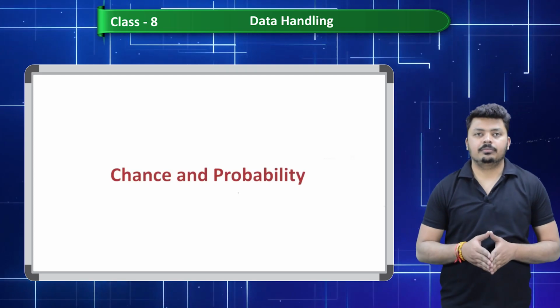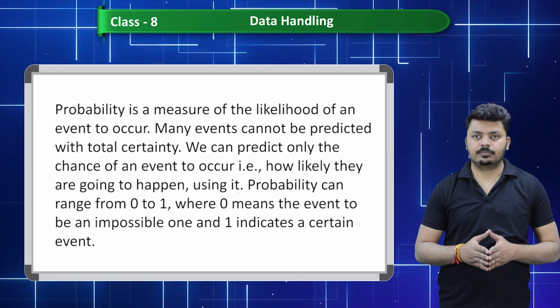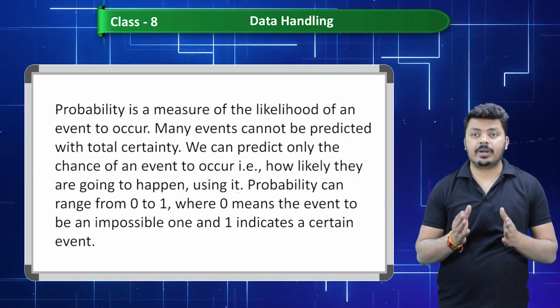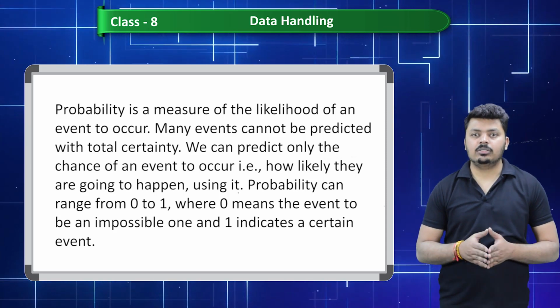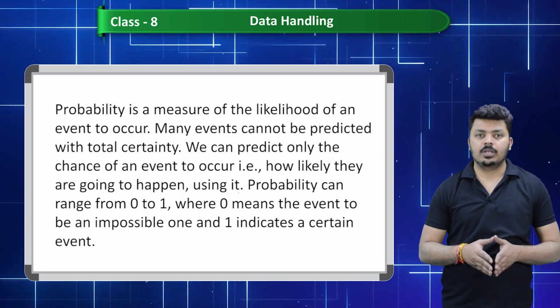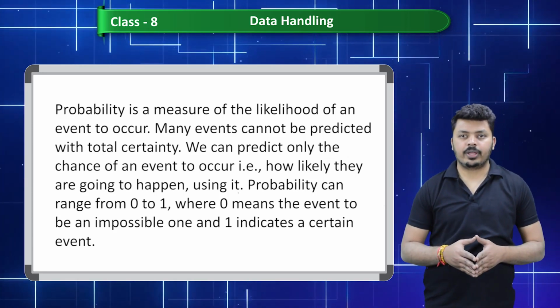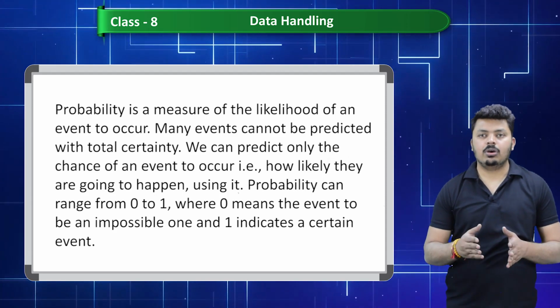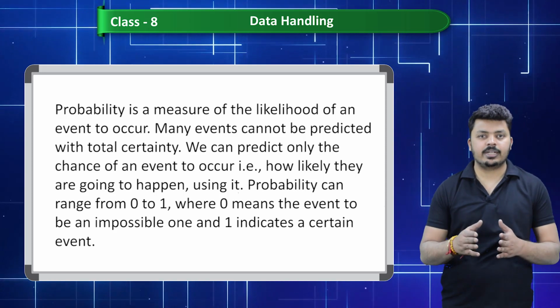Chance and probability. Probability is a measure of the likelihood of an event to occur. Many events cannot be predicted with total certainty. We can predict only the chance of an event to occur, that is, how likely it is to happen. Probability can range from 0 to 1, where 0 means the event is impossible and 1 indicates a certain event.